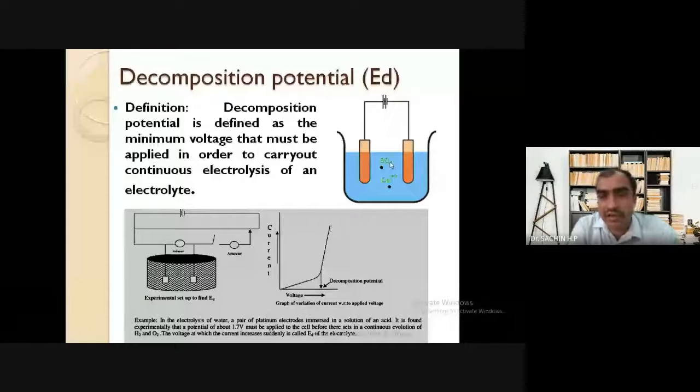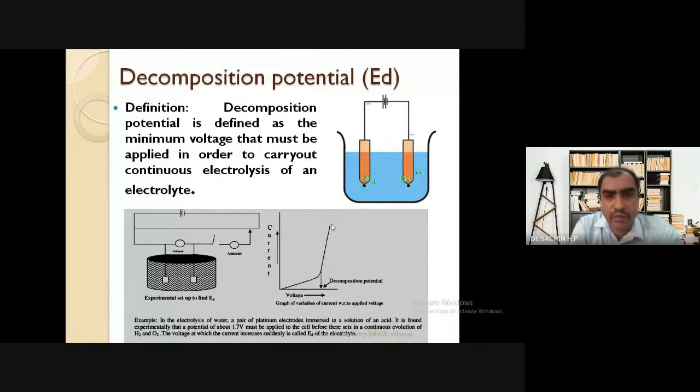So for example, if the electrolyte is copper sulfate, and if you plot the graph, then this value will be equal to how much? 1.6 volt. Okay, and similarly, if you take zinc sulfate in the container and place platinum electrodes and supply voltage from the battery, and corresponding to every voltage you observe the current, when the voltage supplied is equal to 2.5, then there is a continuous increase in the current. This is the way the decomposition potential of any electrolyte can be measured.